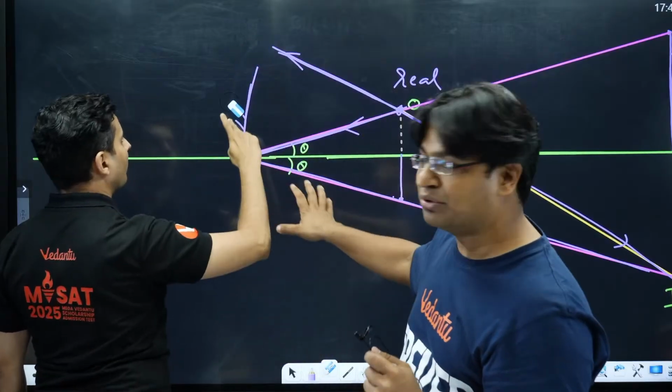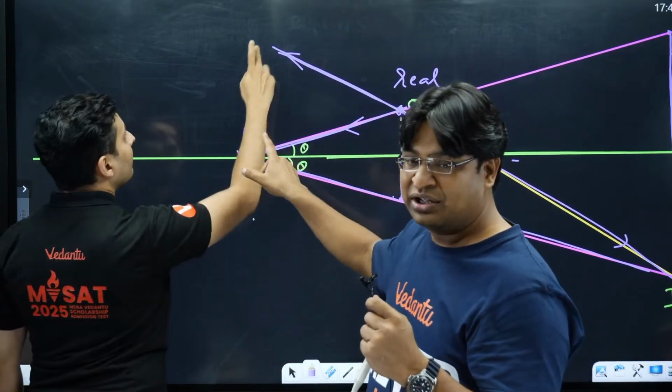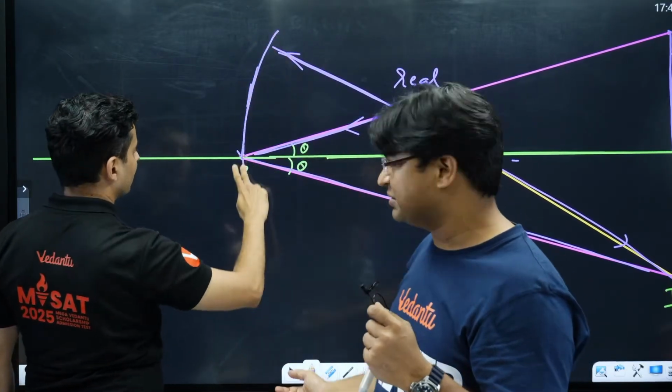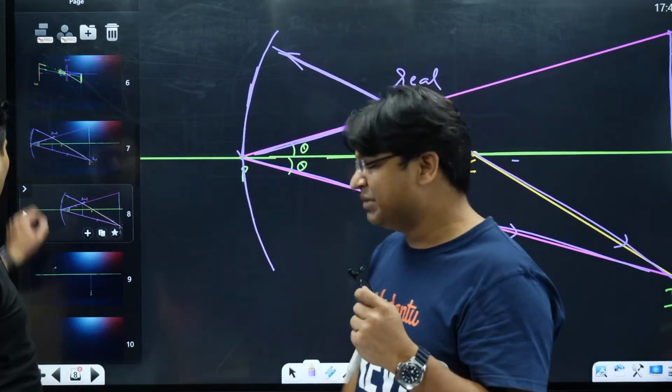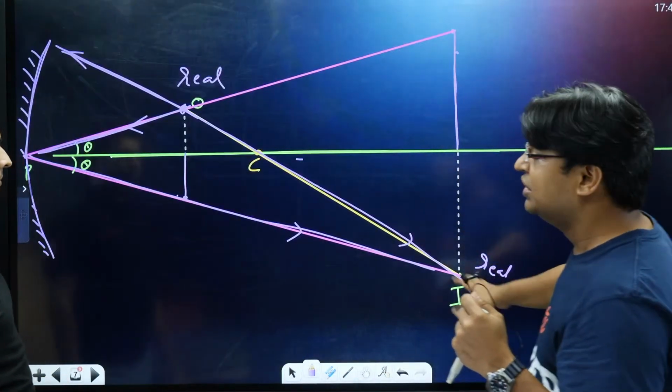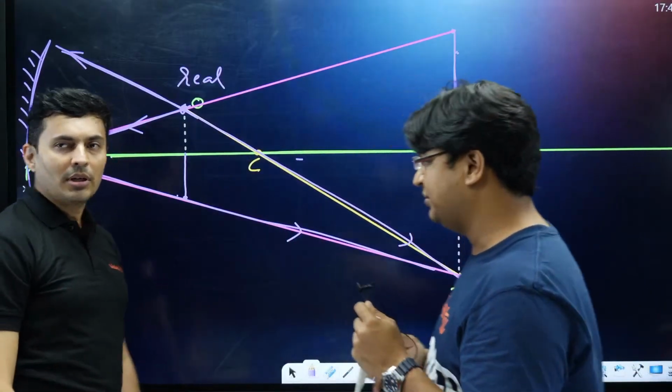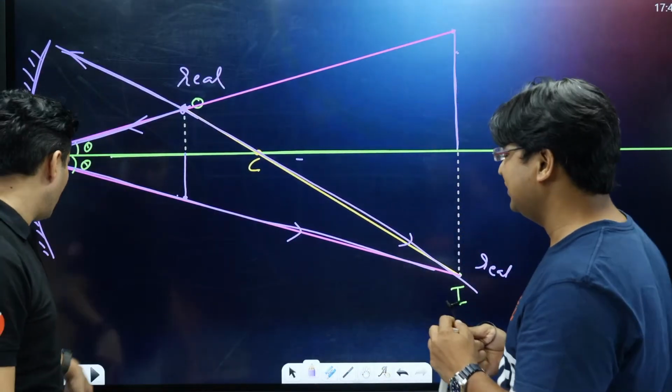For example, in this particular case, we got a real object. In the next case, I am declaring that it's always possible. In that case, you will end up with a virtual object because here it was real. Similarly, in this case we got a real image, then in the next case you will get a virtual image. So this was our actual first problem solution.